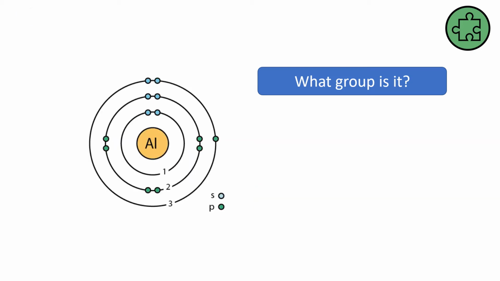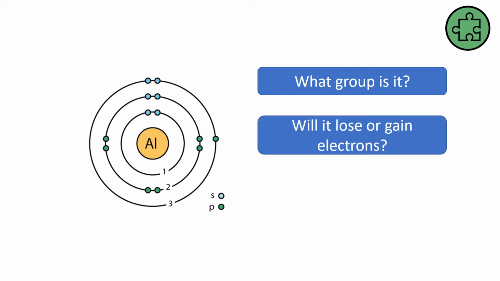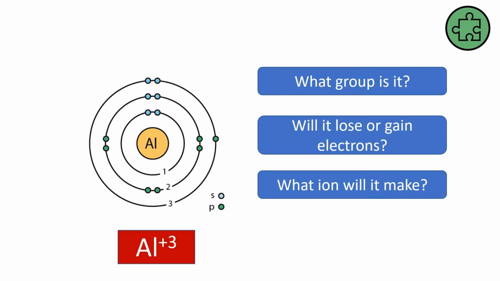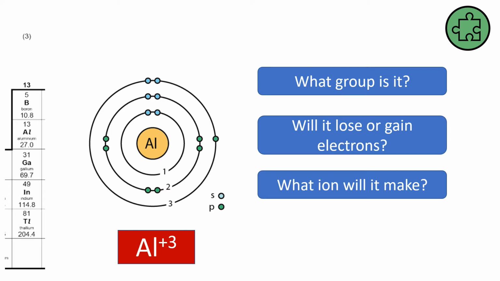Okay, so what group is this one in? Well, it's got 3 electrons in the outer energy level, so it's group 3. So it would lose 3 electrons rather than trying to find 5 more to fill up that electron energy level. And so it would make a +3 ionic charge. This is aluminium, but again, anything in group 3 has 3 electrons at the outer energy level, will always lose 3 electrons, and so anything in group 3 will have a +3 charge.